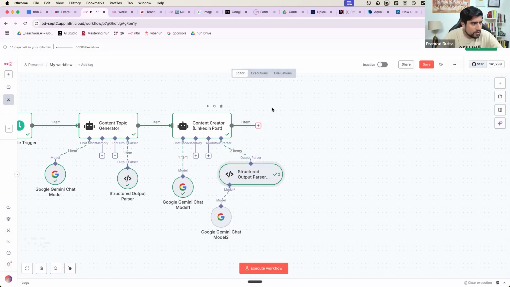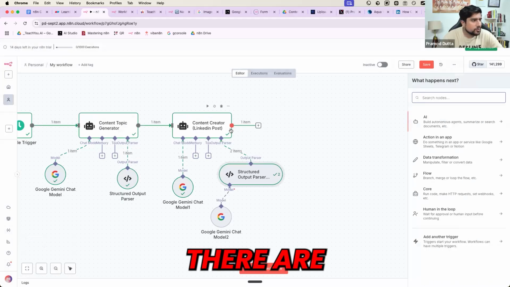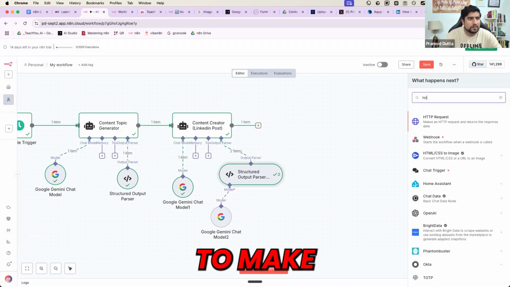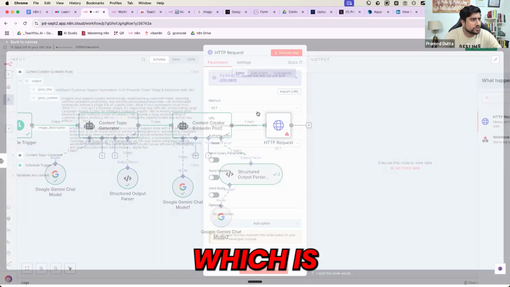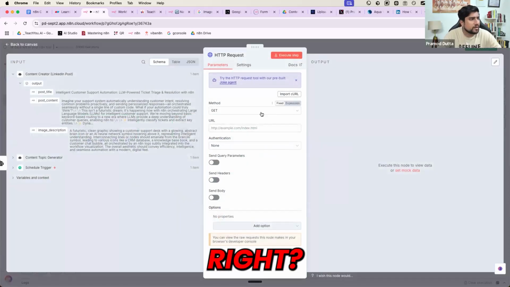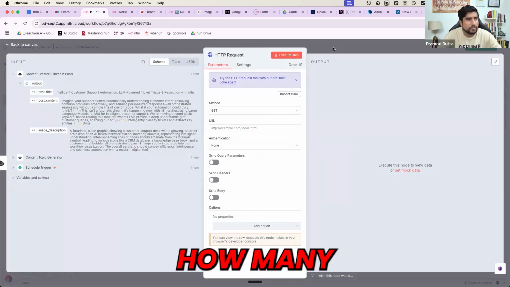Now, first thing what we are going to do, there are two parts which I'm going to give you now. The first part is we are going to make an HTTP request to our Google Gemini, right? Yes, everyone remember that? How many of you remember?